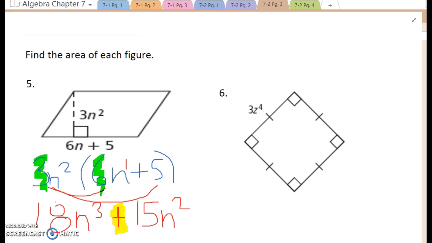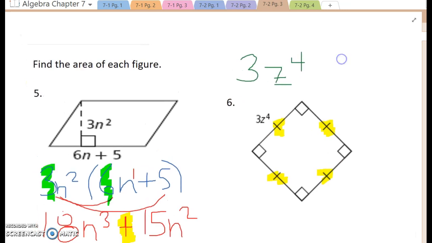All right, so number 6 here, 3z to the 4th power. I hope right away you all see that this is really just a square. It's got these line points here, which indicate, hey, whatever I tell you one side is, that's what all the sides are. And we know to find the area of a square, we are simply going to multiply the two sides. Whoops, I did it again. I tried to make a multiplication symbol, the dot. It just doesn't like that.